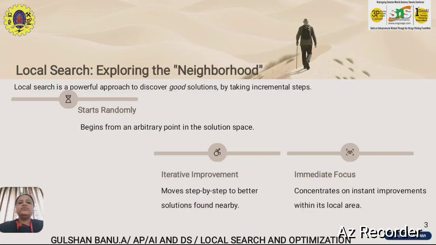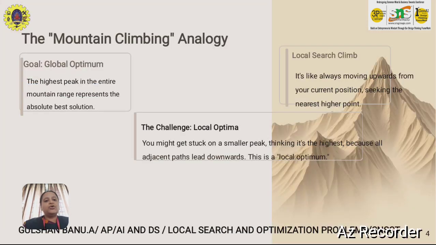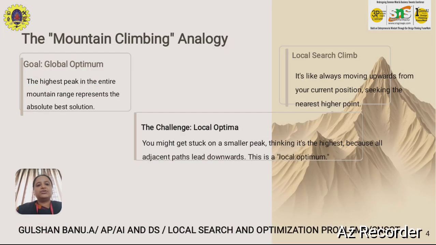Now, what is local search? Local search is nothing but exploring the neighborhood. The neighboring process is called a local search. The process involved in this local search is, first, it starts randomly. Again, it has an immense focus on whatever process is being executed. The next thing is the iterative improvement of whatever process is being executed.